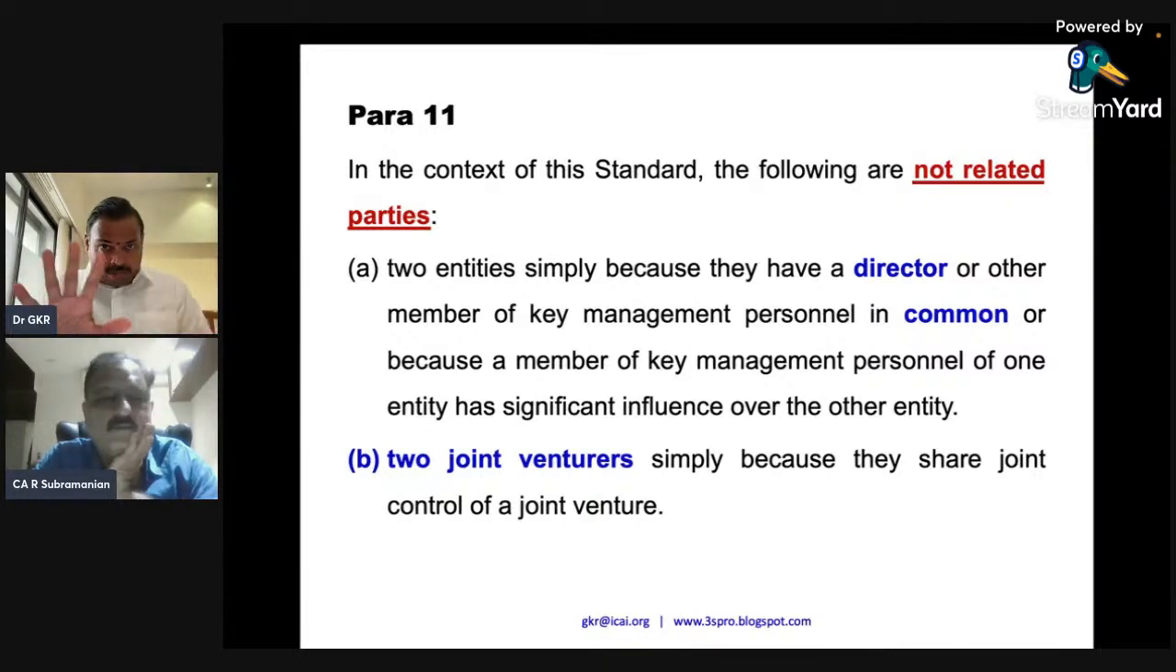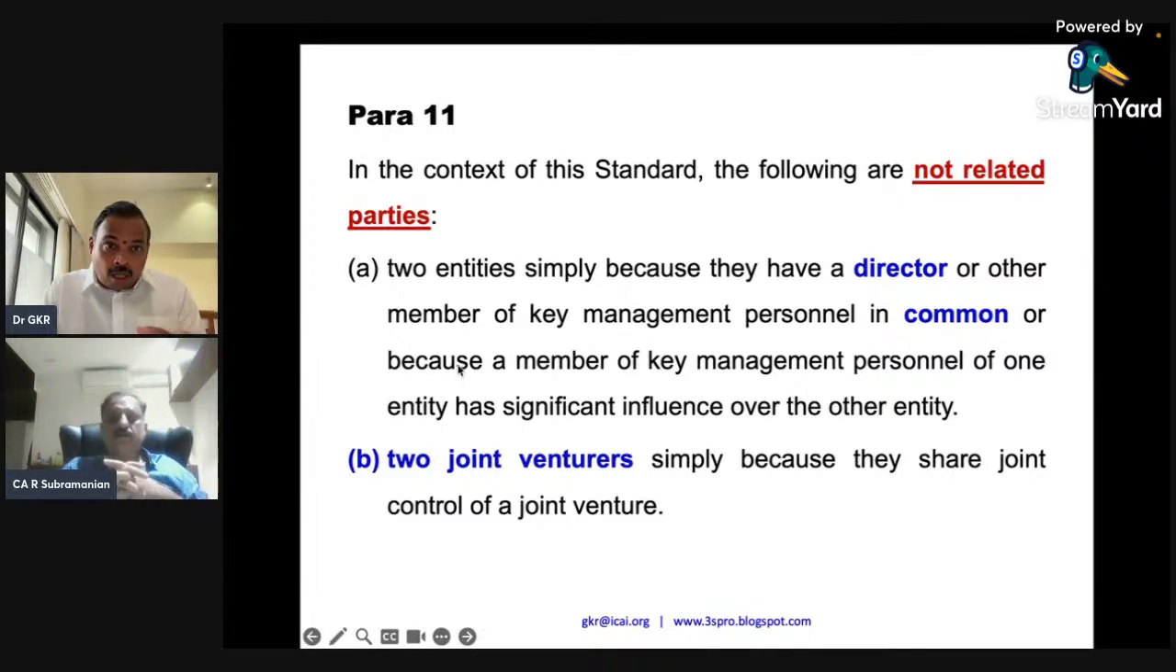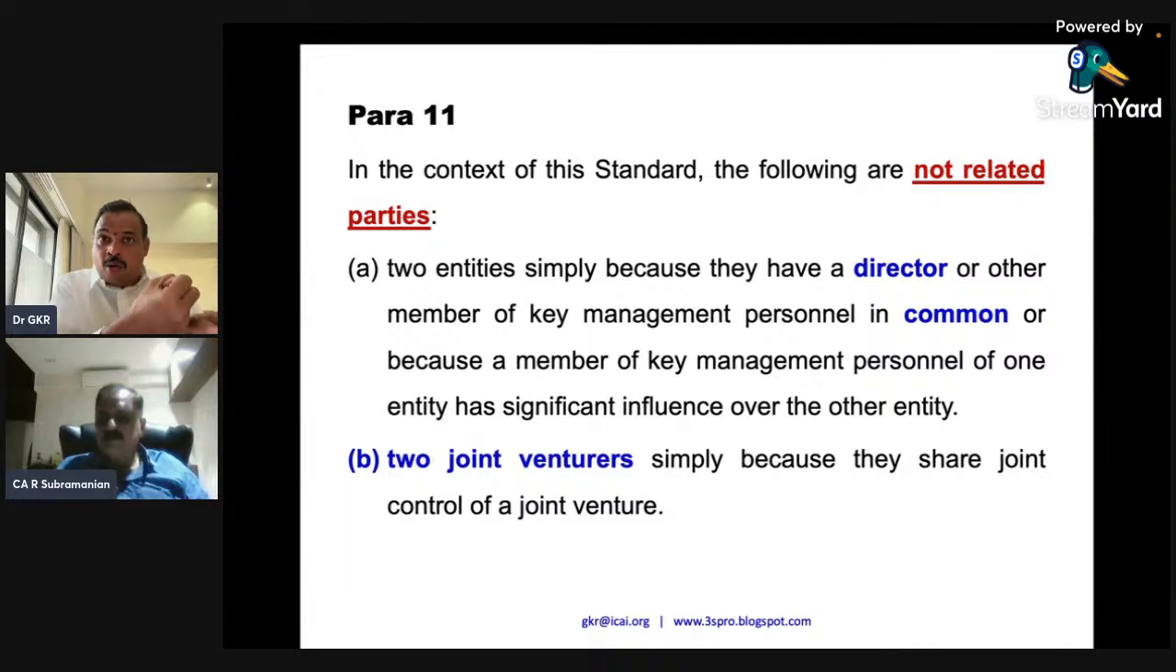The law doesn't stop it. So, in common, or because a member of the KMP of one entity has significant influence over the other entity. So he is a KMP here and he has significant influence. So he has 20% or 25% shareholding here.